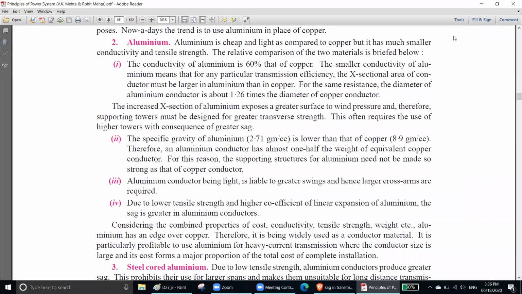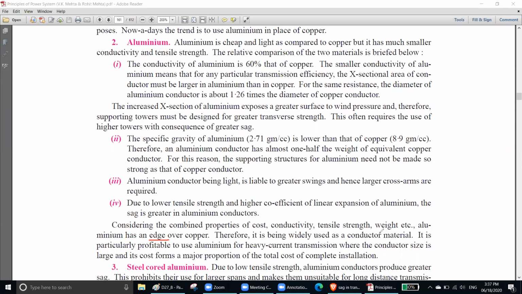Now come here. Considering the combined properties of cost, conductivity, tensile strength, weight, aluminum has an edge over copper. Edge. That means aluminum is slightly better than copper. If you consider everything, cost number 1, conductivity, then tensile strength, then weight, aluminum is slightly better than copper. I should not say better. I should say economical, I should say beneficial over copper. Okay, you will have more benefit in aluminum rather than copper.